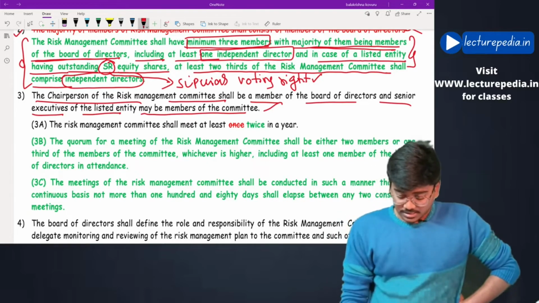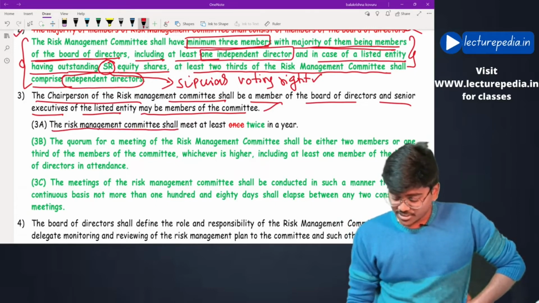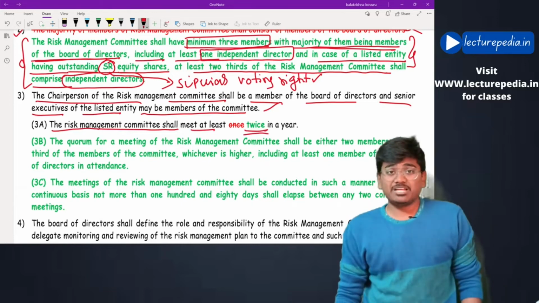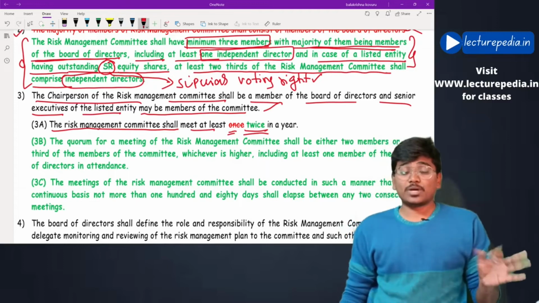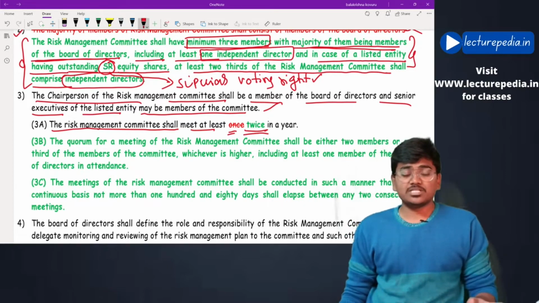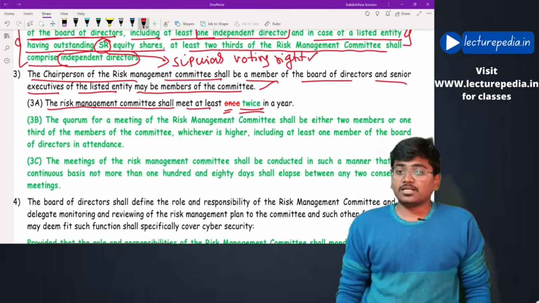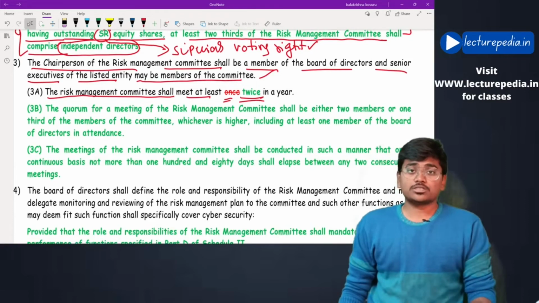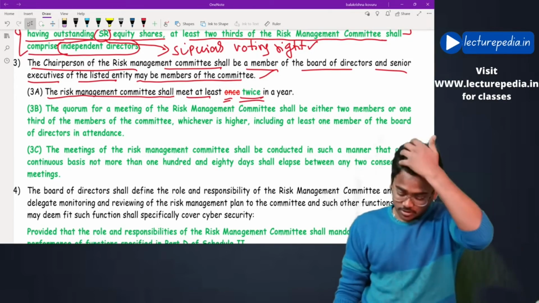Next, the meetings of risk management committee. Risk management committee shall meet at least twice in a year. Previously it was at least once in a year, now it is at least twice in a year. And quorum has also been prescribed. Earlier there was no quorum prescribed for risk management committee, but now quorum is also prescribed.